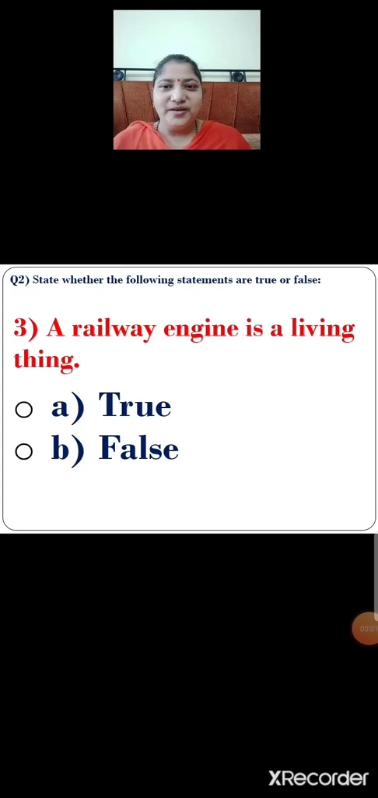So, what will you do? You will click on the correct option. Let us click option B. False. A railway engine is a living thing is a false statement.